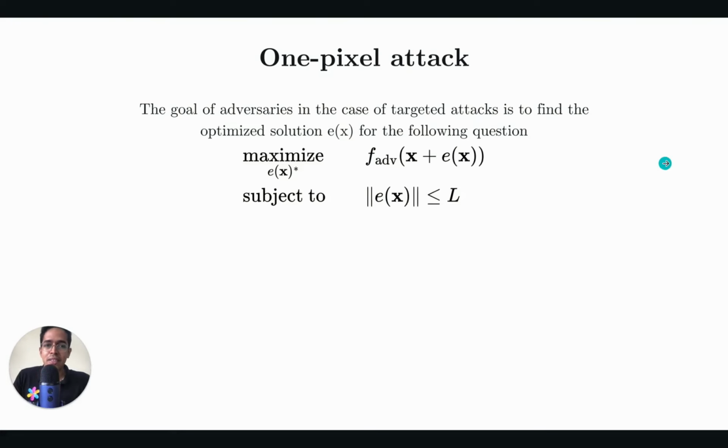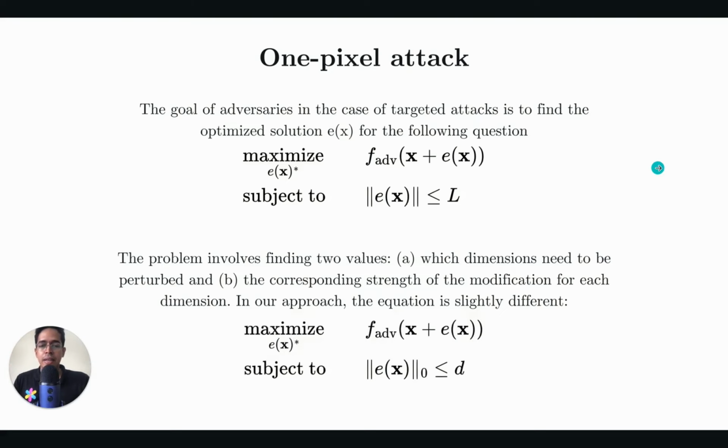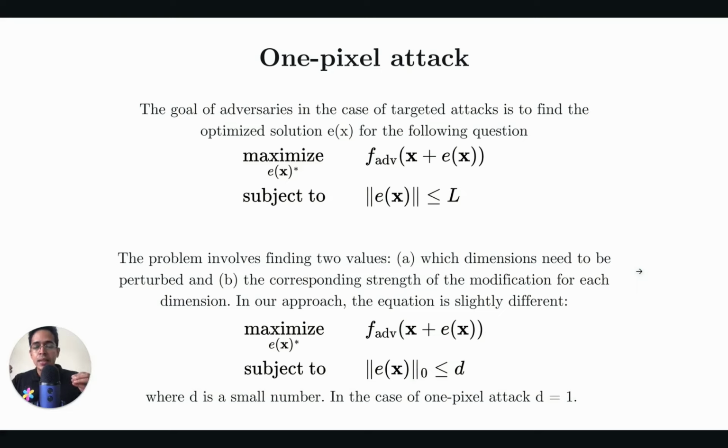And this limit L is defined by carefully seeing what is the perceivable change for an image that we can tolerate. In the one pixel attack, we are essentially doing something very similar, but we have another type of constraint. So we are trying to make the neural network F make a prediction into class adv instead of class T. We are modifying the image X by adding a perturbation E of X. So it is X plus E of X. But instead of saying that the magnitude of the vector E of X is less than or equal to L, we are saying the number of dimensions within E of X that we can change is limited to D. So in the one pixel attack case, D equals 1.